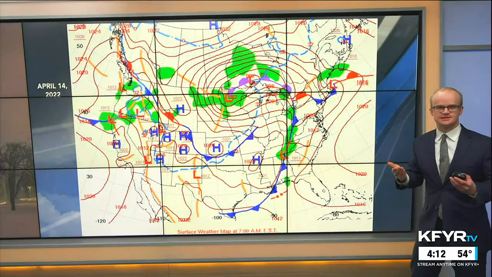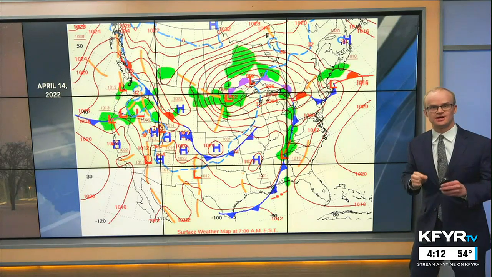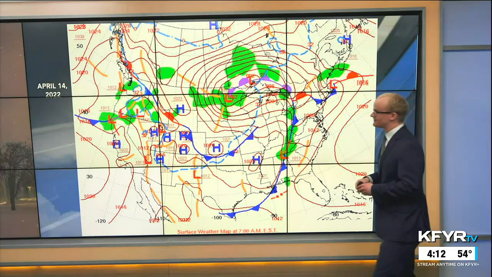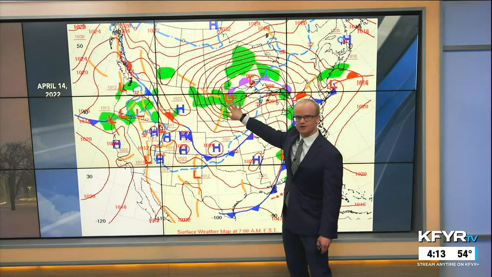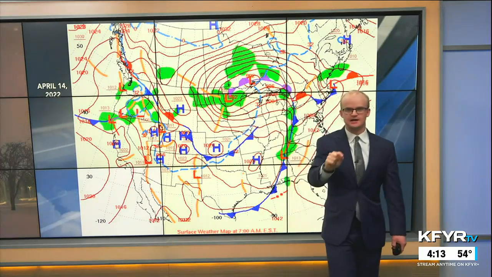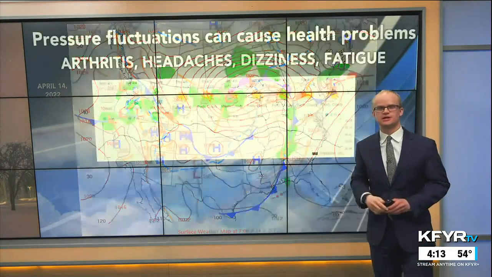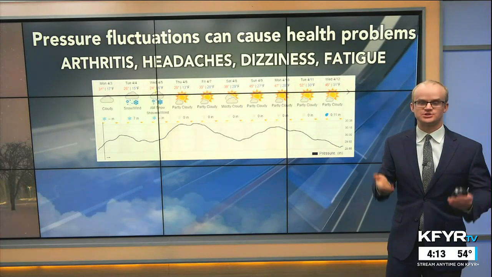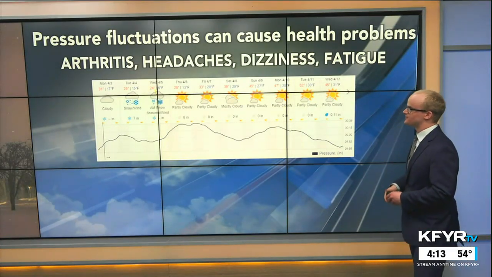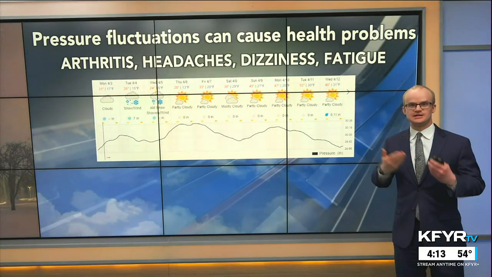And just as a sense of what a weather map would look like on a really stormy day across North Dakota, this was from last April's blizzard, April 14th, 2022. The strong area of low pressure over our region had a 990 millibar pressure reading. So it doesn't take a whole lot of fluctuation in that average pressure value in order to create pretty stormy and disturbed weather.